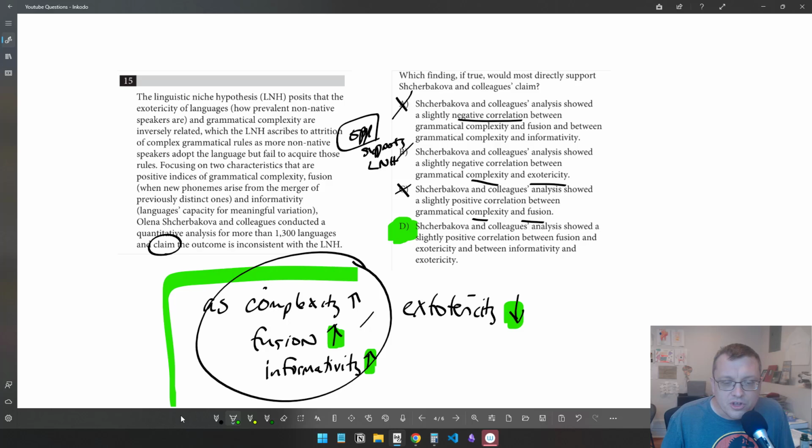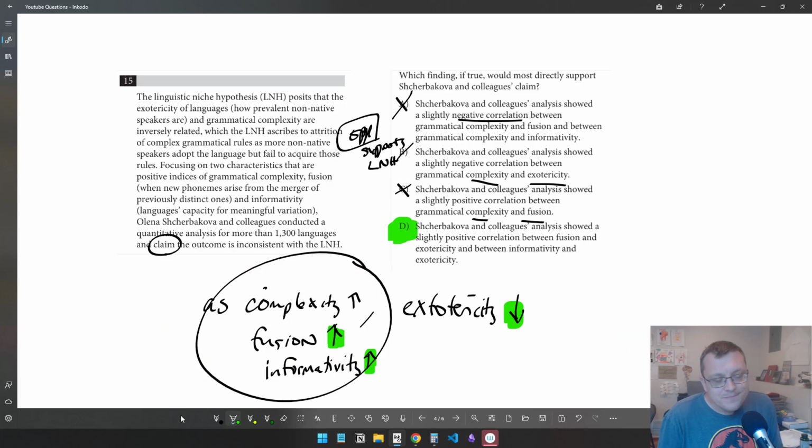So notice here, with the complex terminology, it turns out you could have just used letters. You could have said, as A goes up, B goes down. And as C goes up, A goes up. And as D goes up, A goes up. And so therefore, as C and D go up, B goes down. The actual words, complexity, exotericity, fusion, informativity, they don't matter. The underlying content doesn't really matter. You don't need to understand linguistics. You just need to understand the relationships between these factors and how, as one changes, others change or not. That's the key with questions like these.